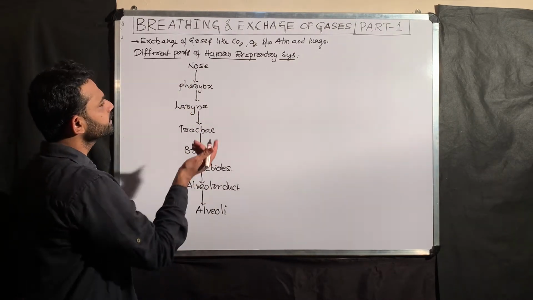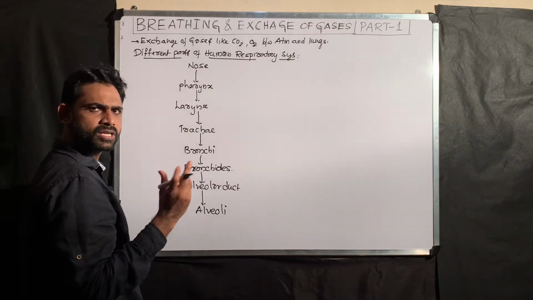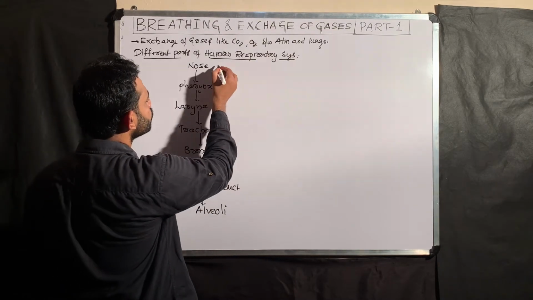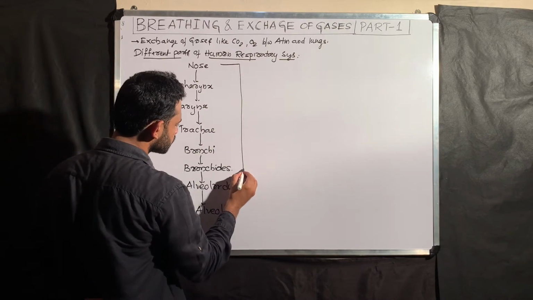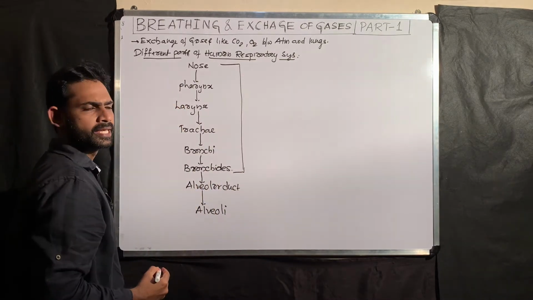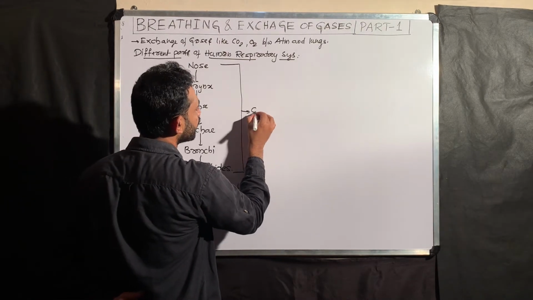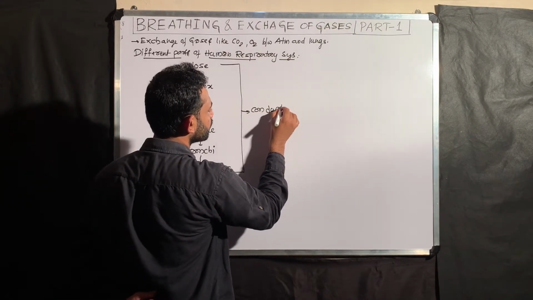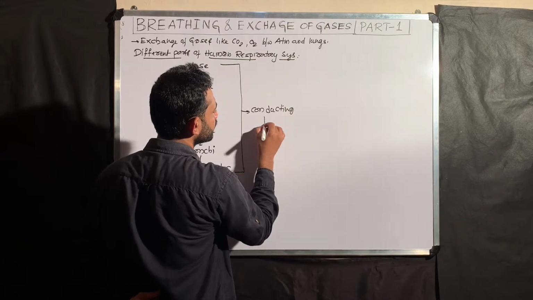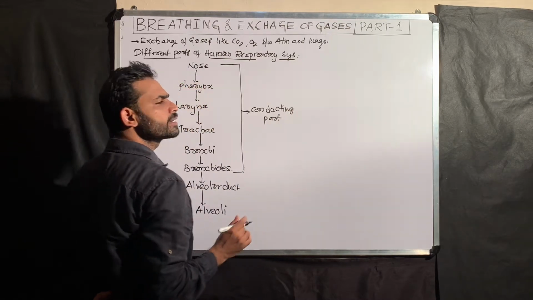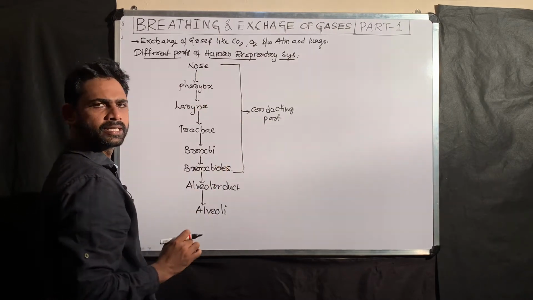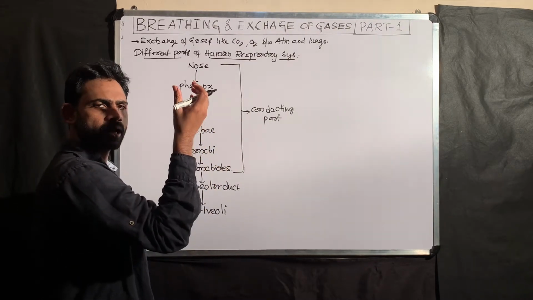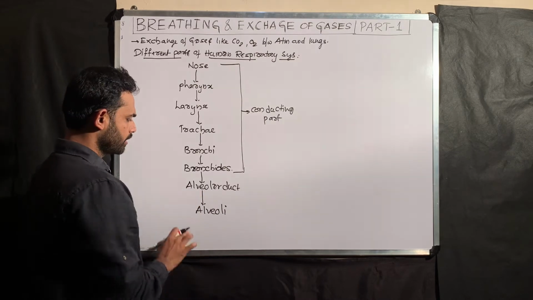All these parts are functionally divided into two parts. From the nose up to bronchioles, this part is called the conducting part of the respiratory system, responsible for the transport of gases.